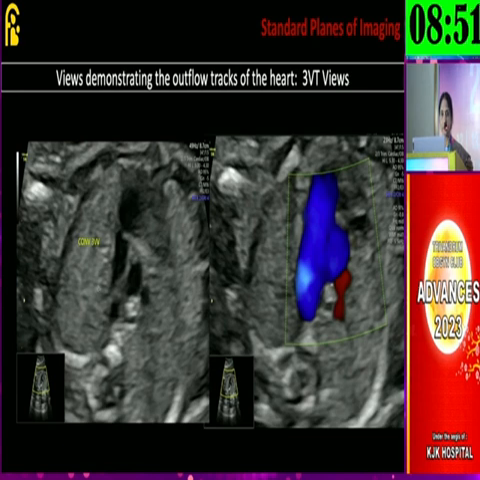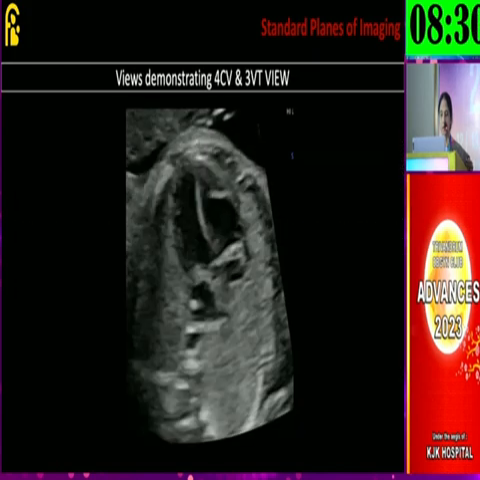So there is an important parameter or important plane, which is called the three-vessel view. We call it the line dot dot, where you can appreciate the pulmonary artery, the aorta in the middle, and then the superior vena cava. If you put color, this actually forms a V shape. This is called the three-vessel tracheal view. It gives a lot of information about the conotruncal abnormalities.